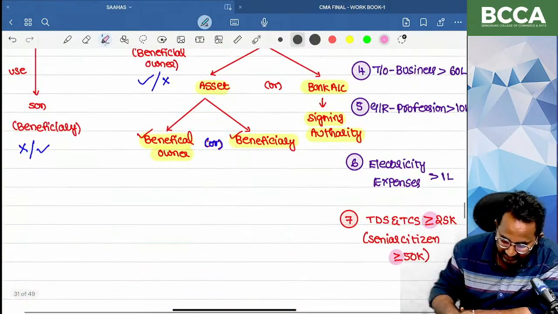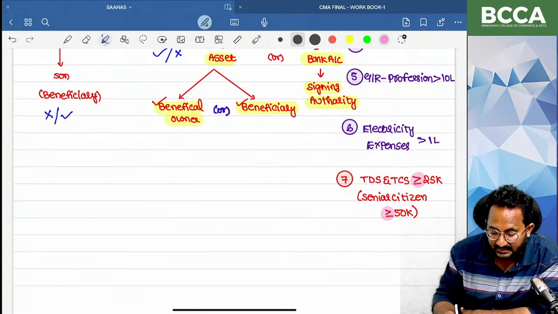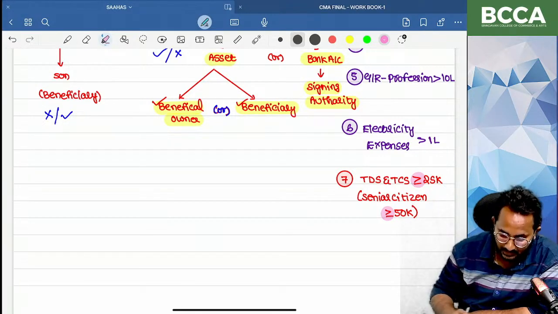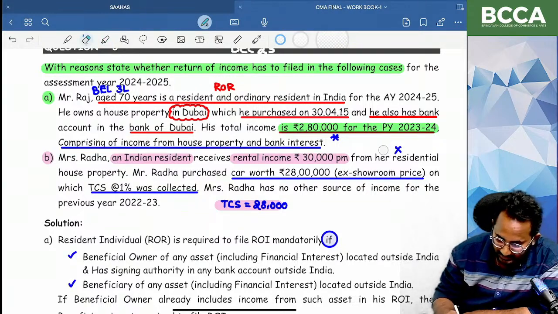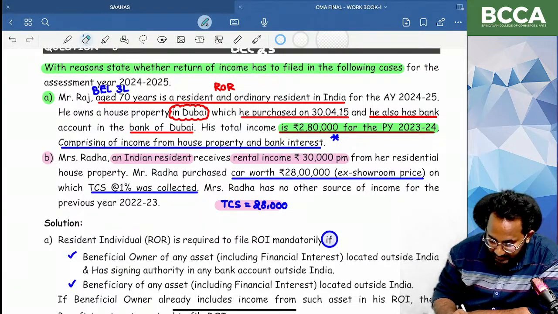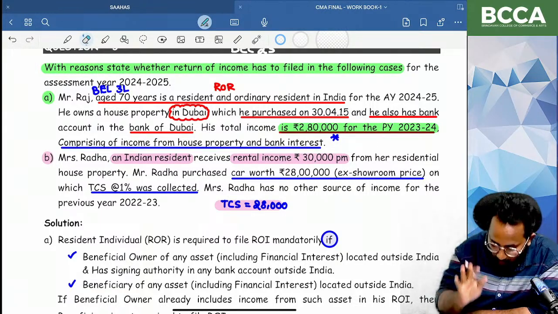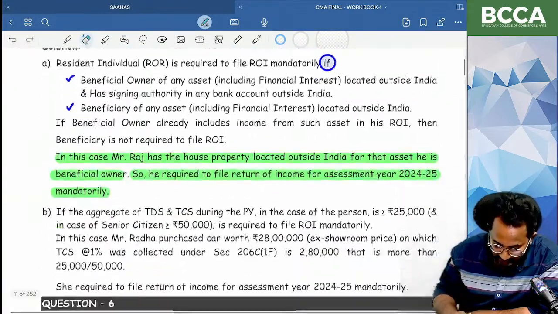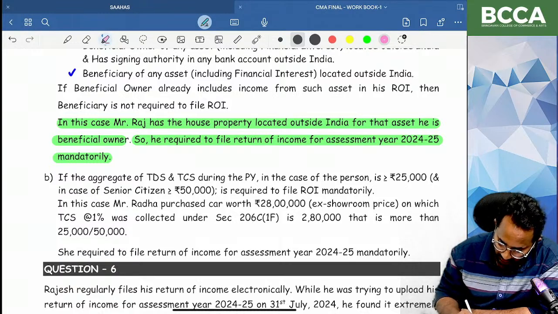In special transactions, I covered one point: in your hands, if TDS and TCS altogether are 25,000 or more, you have to file the return of income mandatorily, irrespective of your income. So the 3,60,000 figure is given only as a trap. 30,000 per month multiplied to 3,60,000 is also a trap. You have to compare only TCS: how much amount was collected, how much she paid. 28,000.